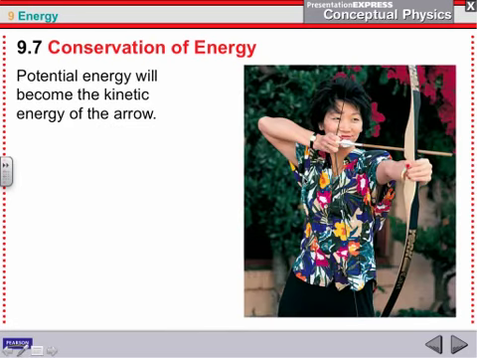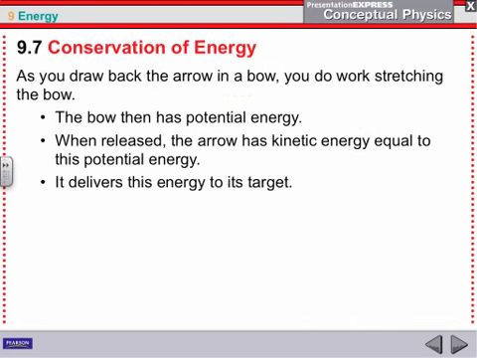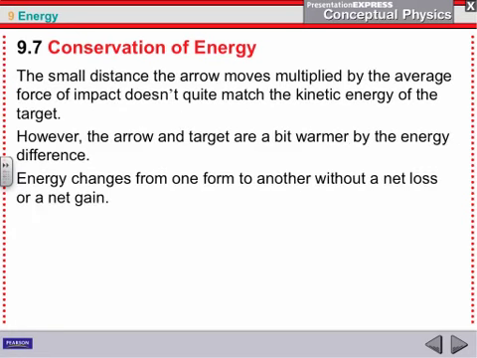So here's somebody firing a bow. We've got this potential energy. As she pulls back the bow, she lets go, and it becomes kinetic energy. And that energy transfer can do a lot of work. So you've got potential energy when it's pulled back, and it turns into kinetic energy. That energy is then delivered to the target, and obviously you can kill something with an arrow by delivering that much force to the object.